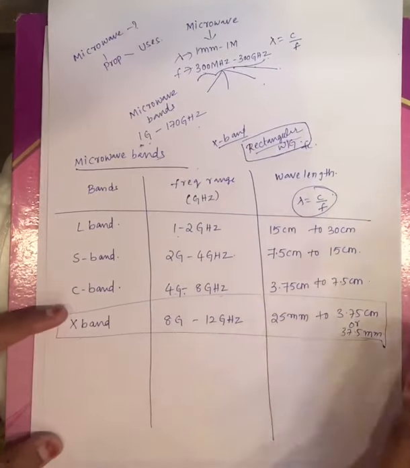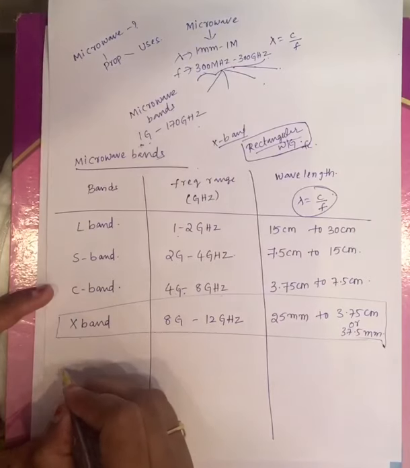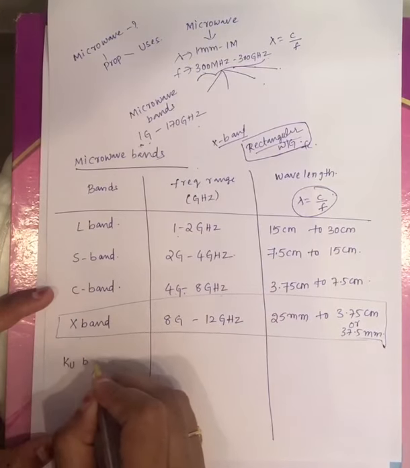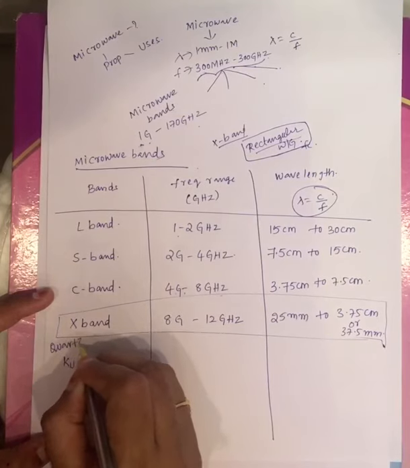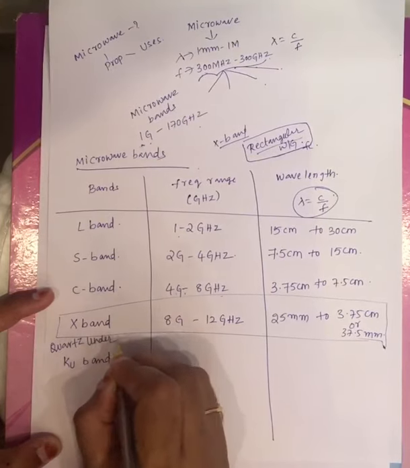Now coming to the fifth band, after the X band you will have the Ku band. Ku is nothing but the quartz under band, right?